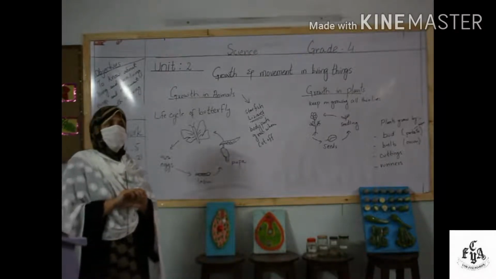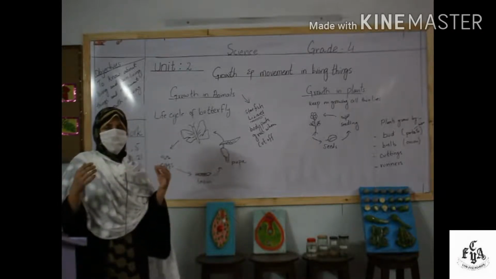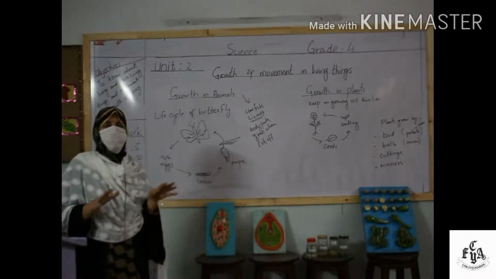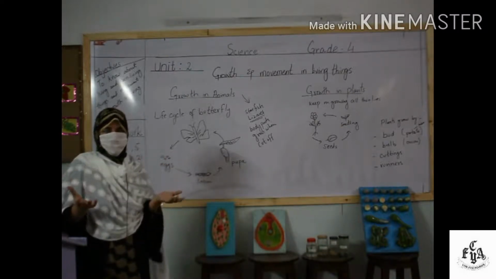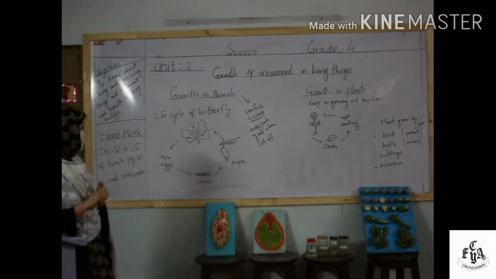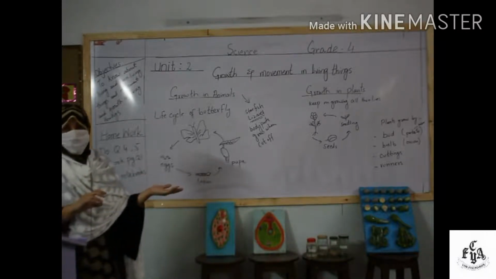And the animal's body grows in all ways, in their arms, in their legs, in their eyes. Every organ is growing combinedly at the same time, right? Okay, so we are here having the life cycle of a butterfly as an example, and the life cycle of a frog as an example. It is given in your books as well.